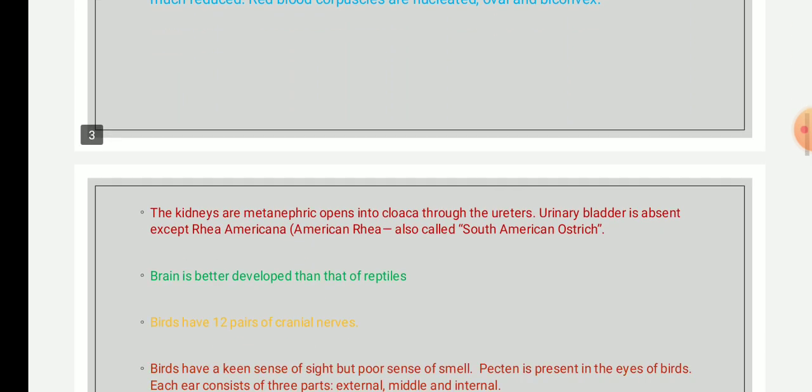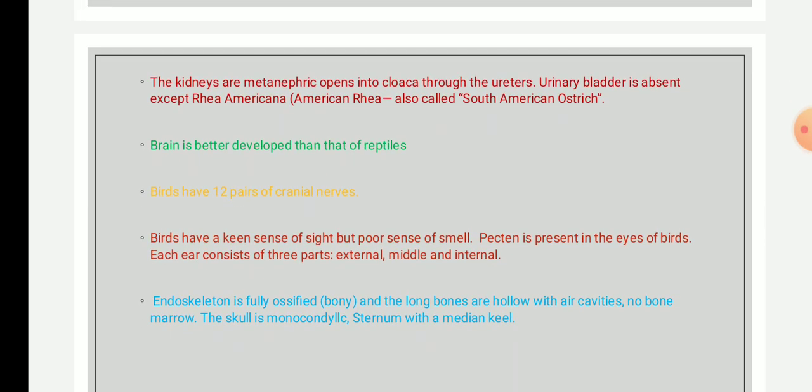Okay, the next point is about excretion. The kidneys over here are metanephric, which drain the nitrogenous waste, basically, or chiefly, in the form of uric acid. Okay, and this will be opened into a cloaca through the ureters. Here remember, in birds the urinary bladder is absent except in only one,